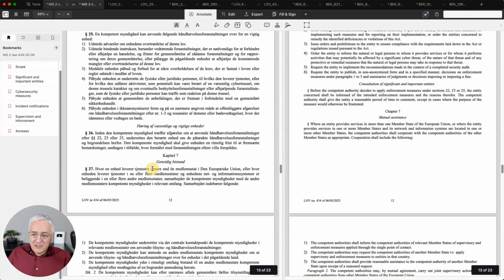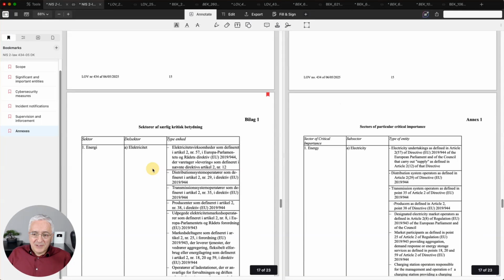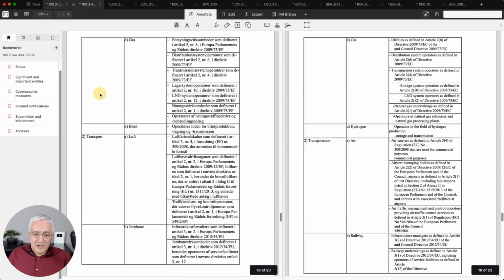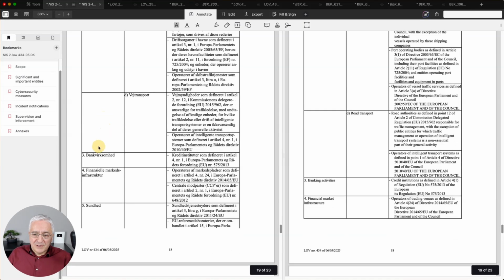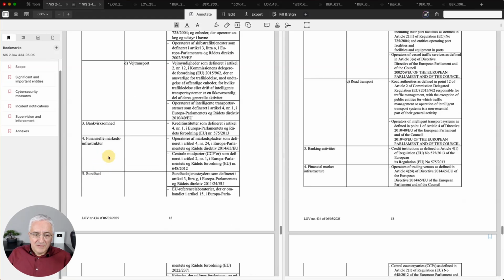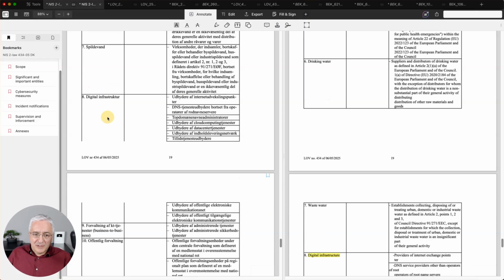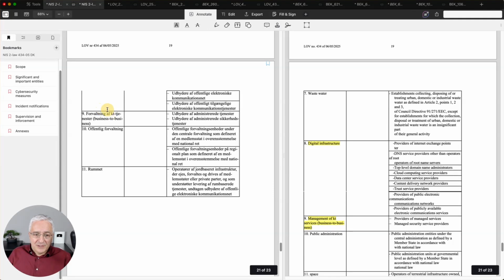Okay, when I scroll further, basically the most interesting part here are these annexes. So here you can see the list of all the sectors that are covered with NIS2 law, and this aligns 100% with what the NIS2 directive says. I'll just briefly scroll through this so you can see energy, then transportation, then you have these banking activities, financial market infrastructure, also health, and then you have drinking water, wastewater, digital infrastructure. And by the way, this is the first of these three sectors that are relevant for digital companies. And then you have this management of IT services. This is the second of these three.